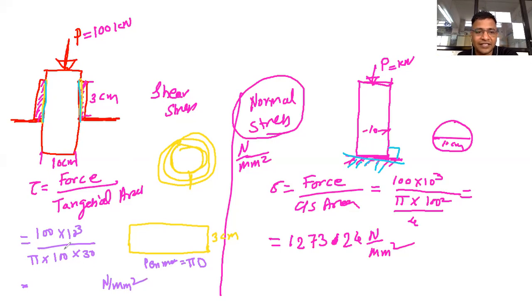So can you tell me this answer? 100 into 10 raised to 3 divided by this. So 10.61032, whatever this answer comes. Is it clear? I have told you theoretically how to get the stress, then I tried to give one example, how to solve it and understand. So let me come back to my presentation and then we can continue to the strain part.